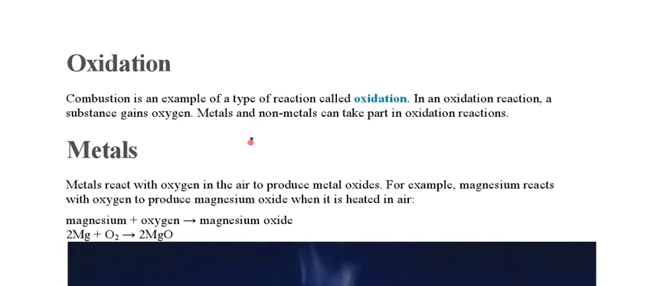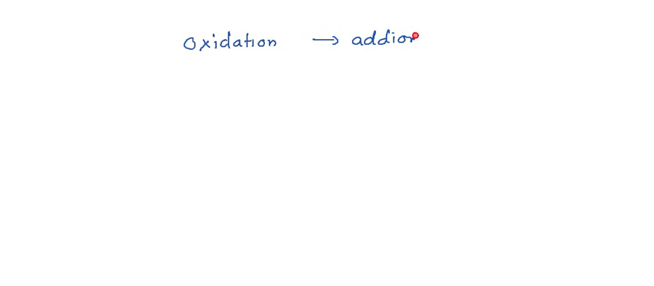Now we discuss the oxidation reaction performed with the metal and the non-metal. In that case, the general term for the oxidation reaction we can consider is the addition of oxygen, right?